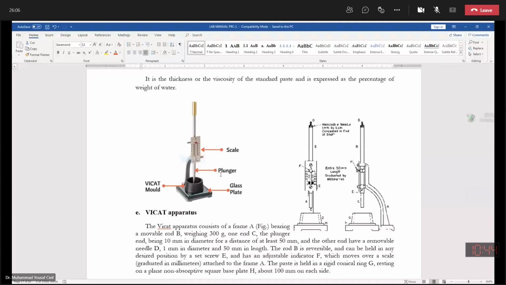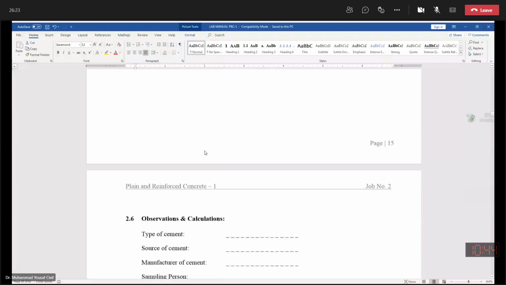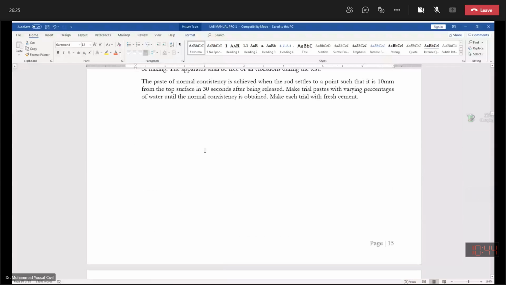And certainly it will not be 10 millimeter. It may be just 5 millimeter with this much lower value of water. Then you will add a certain quantity of water such that its value comes out to be 25%.